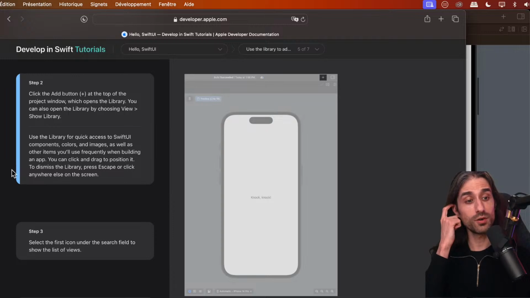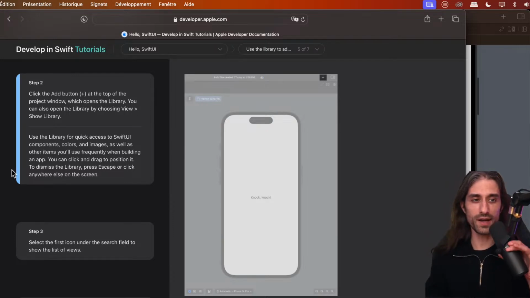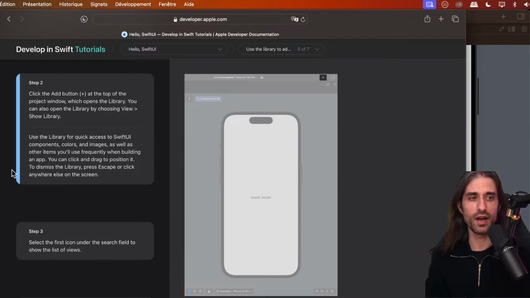So now they're going to show us how to add a view using the library. So it's a way to add a view using the UI in Xcode. When you have some experience, usually you don't use it, you just write it by hand. But when you're just discovering and learning, I think this can be quite useful.